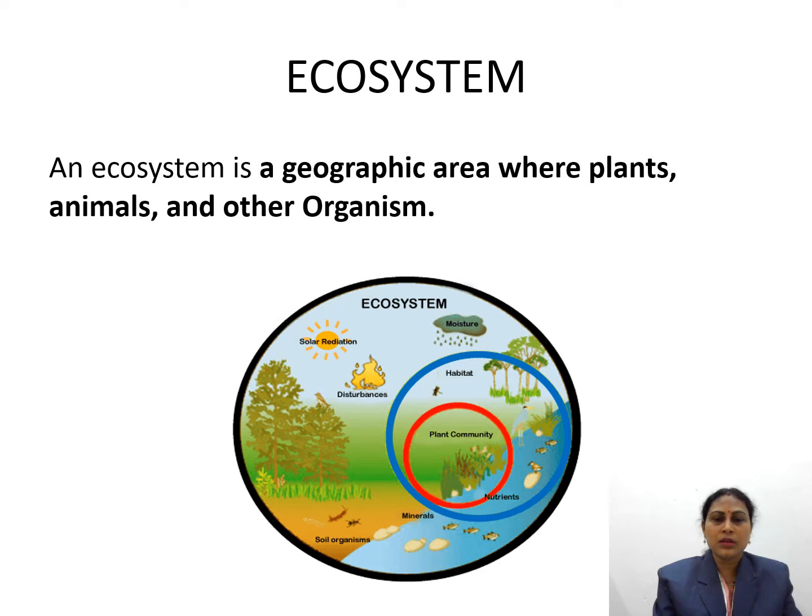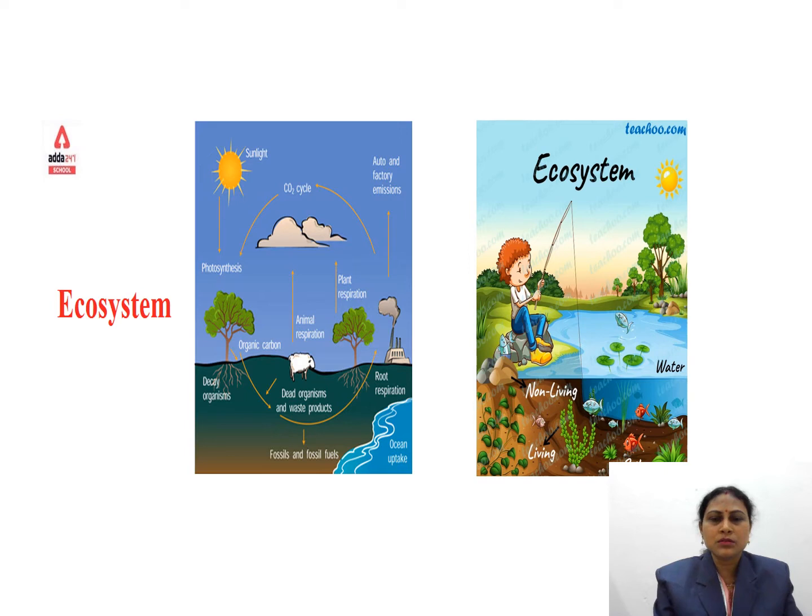These are the figures shown for ecosystems.